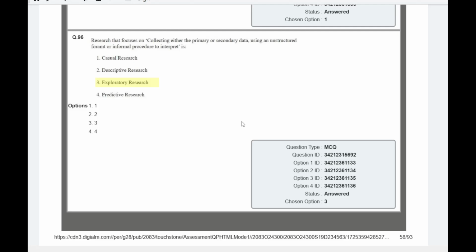Question number 46 is about primary and secondary data resources in research. The question was: which research focuses on collecting either primary or secondary data using an unstructured format and informal procedure for interpretation? So it's exploratory research, because the researcher has no idea about the topic, so he's exploring the area. That's why he can use an unstructured format for his data collection. So please remember in which research the unstructured format of data collection is used. It's used in exploratory research. It's important for paper one also.